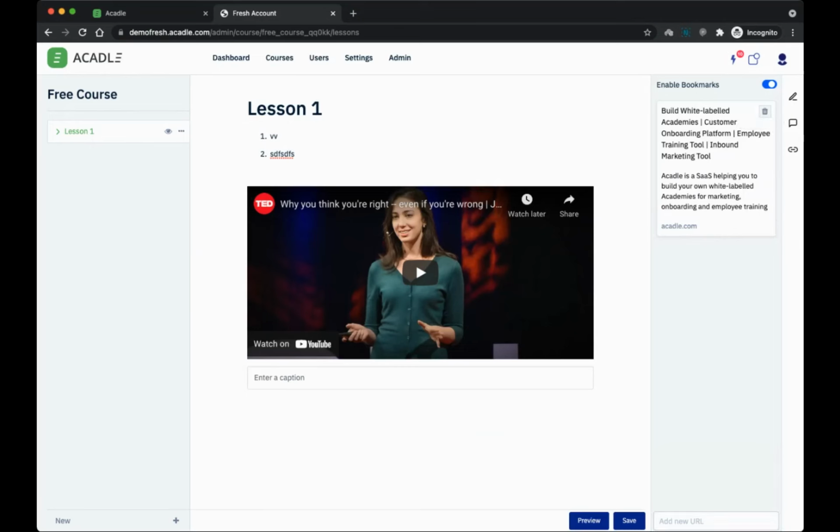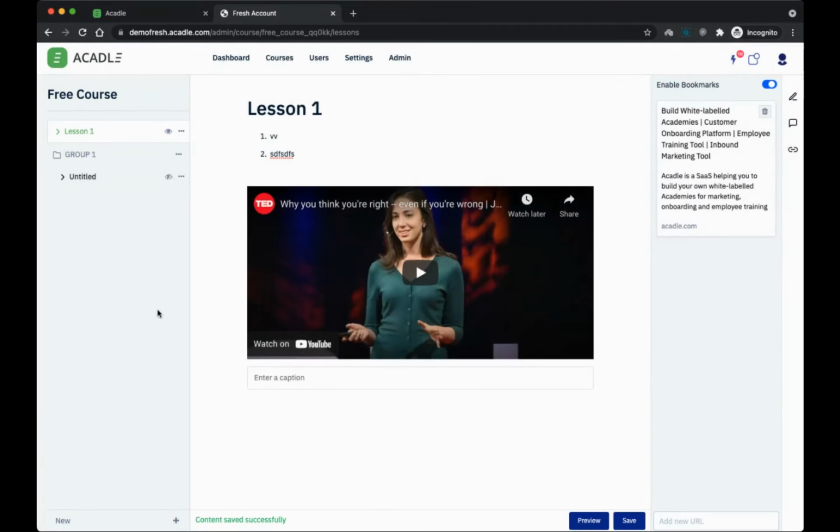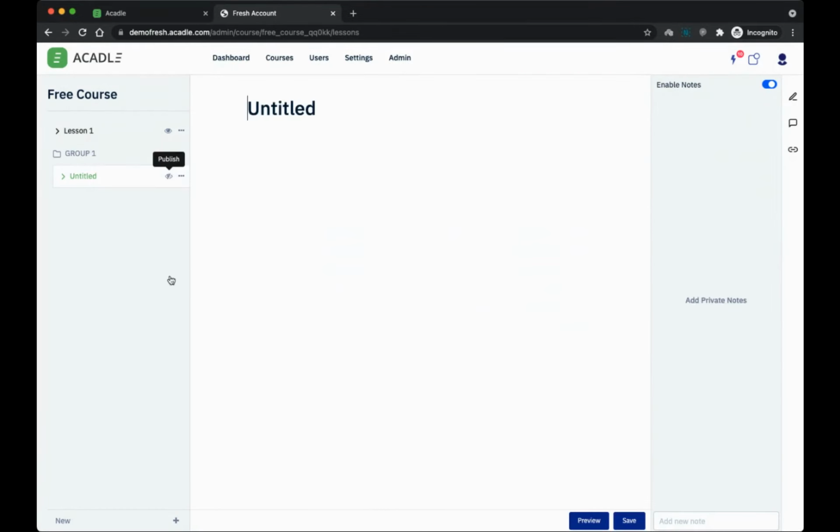Similarly, I can also group these lessons. Let's say I click on new group, and it's group one, and automatically an untitled course also gets created here. I can rename this, and you can see the rename is getting applied. If I want to organize this again, I can simply drag and drop. So that particular thing comes here.